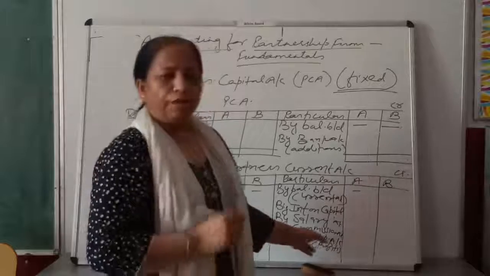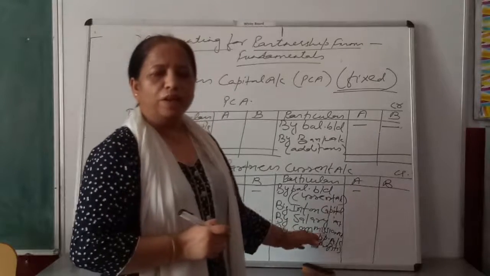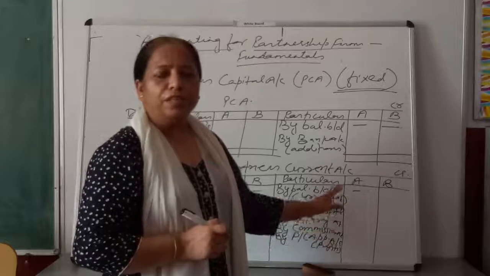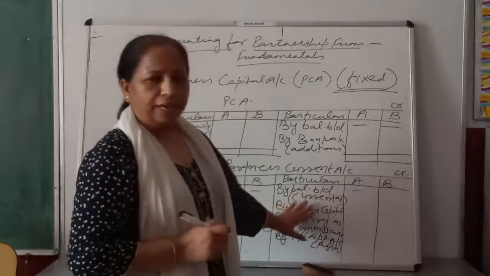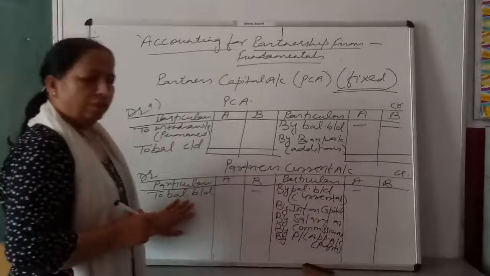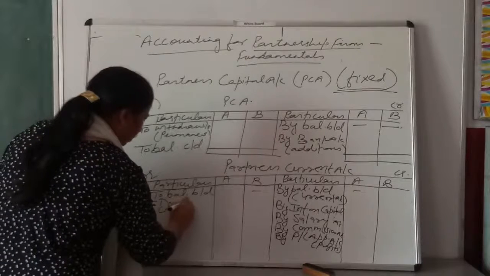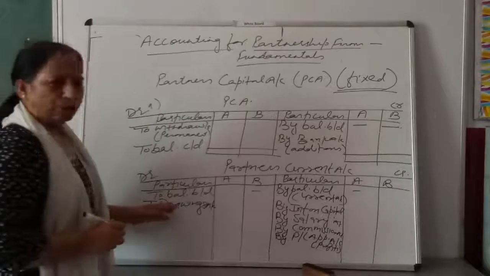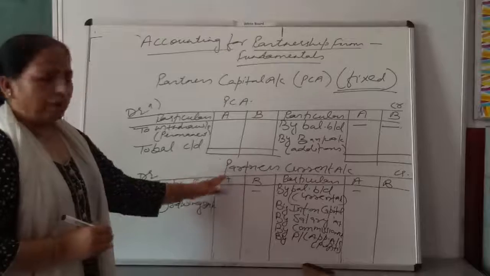What answer will you get from the profit and loss appropriation account? If there is some profit, you will write it in the credit side of partner's current account by distributing that profit among the partners in their profit sharing ratio. Am I clear? After that, in the debit side, you will write drawings of the partners. If partners are drawing any amount from the firm, you will write it in the debit side of partner's current account.